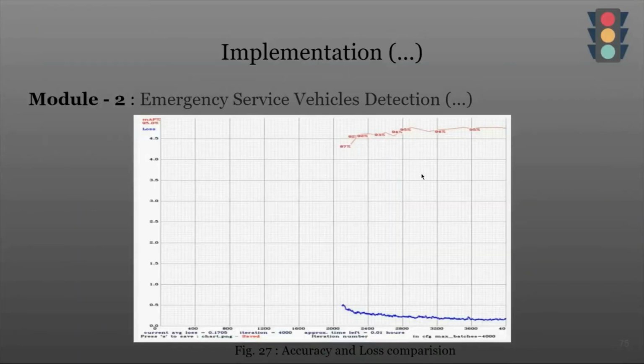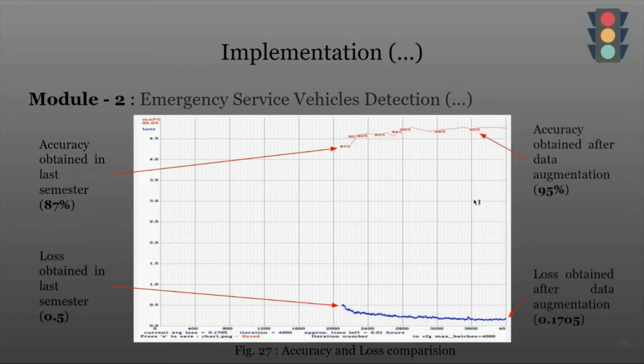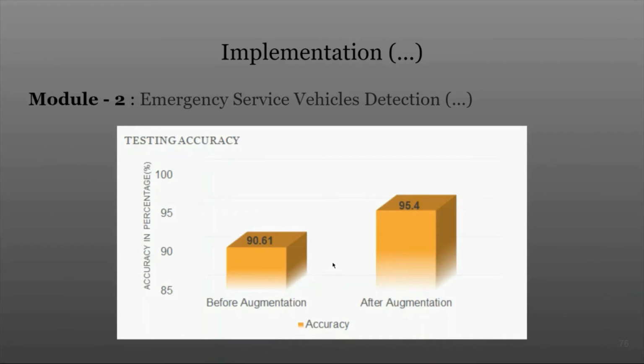The training and loss graph is formed as follows. Here you can see that the training chart starts from 87% accuracy because we use the concept of transfer learning. The accuracy of the previously trained weights was 87% at the end, and it goes up to 95%. After training the model, we evaluated it on the testing data set and got a testing accuracy of 95.4%. So finally, our testing accuracy before augmentation was 90.61%, and after augmentation, it increased to 95.4%.